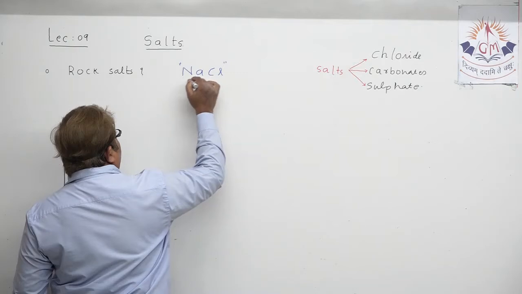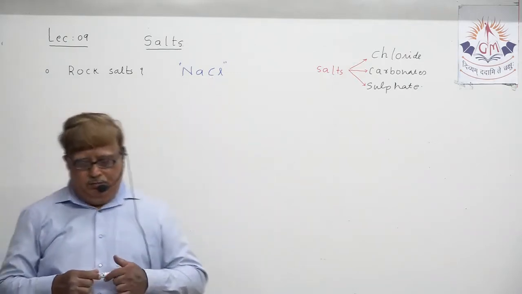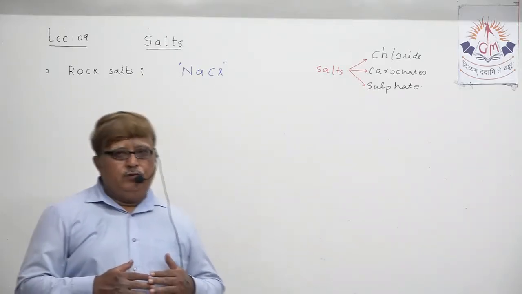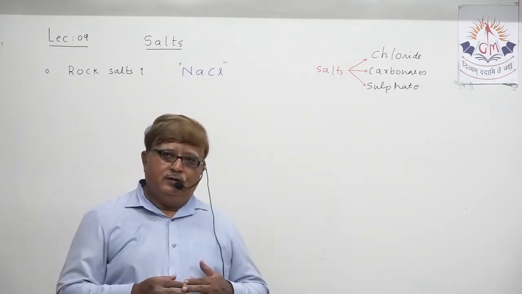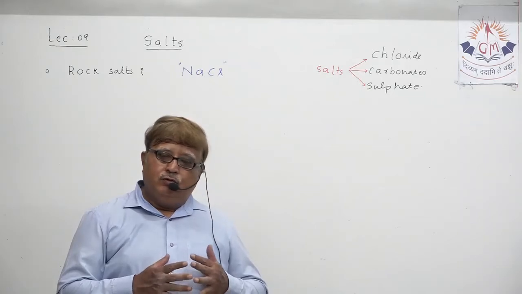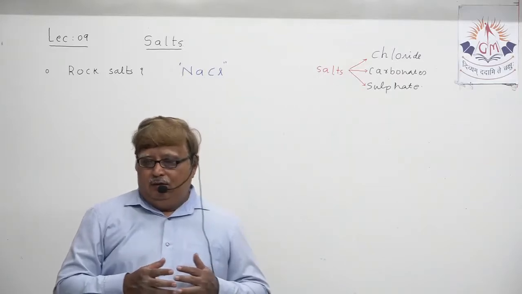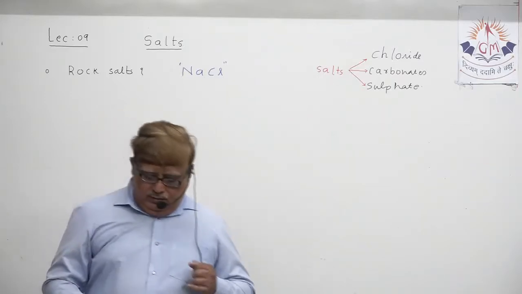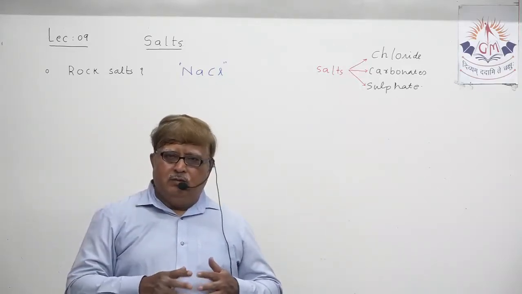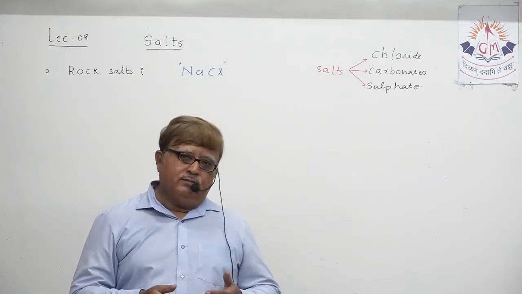This salt, which we call sodium chloride, is so important because it is a raw material for so many other compounds. We will discuss it in the lecture, and at that time you will come to know. But sodium chloride is ultimately a raw material for many things.